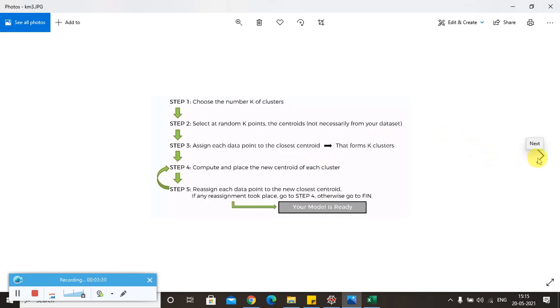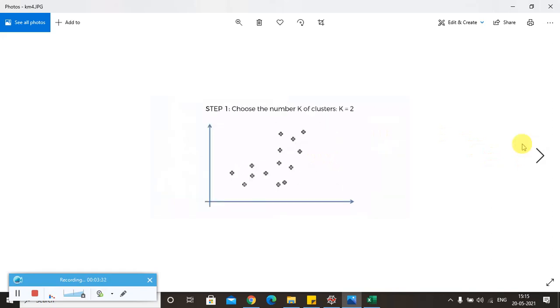Let us now assume the number of clusters, k, is equal to 2. Let's say we somehow identified the optimal number of clusters; usually we apply the elbow method, which gives us details like how many clusters we can make from the given observations.